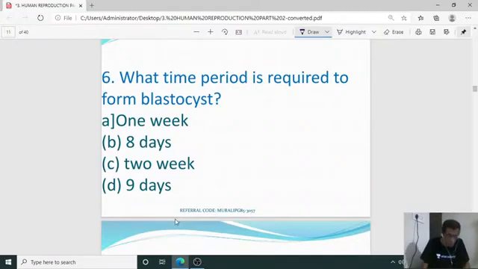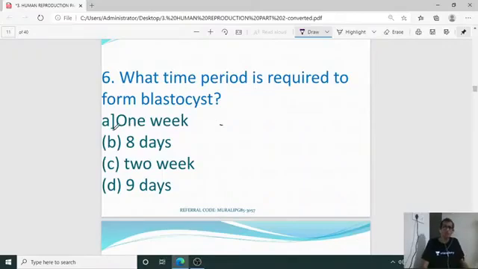Next, question number 6. What time period is required to form the blastocyst? Means after the zygote formation, how many days or weeks are required for the formation of the final blastocyst? Cyst refers to a group of cells, up to about 16.